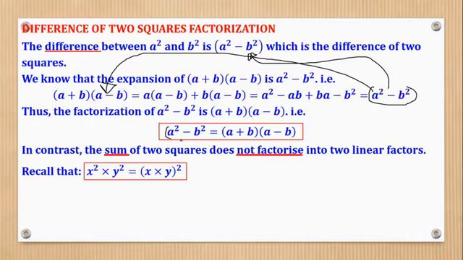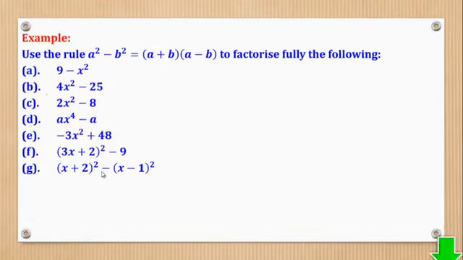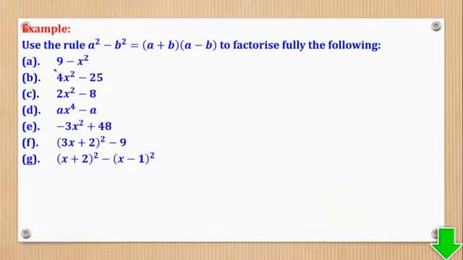So each time you see difference of two squares, the factorization should have one bracket with a sum, another bracket with a difference. But this is not the case if it was a sum. If it was a squared plus b squared, then there's no way you can factorize it. The formula factorization is only for difference of two squares. So with that, we can go through these questions.